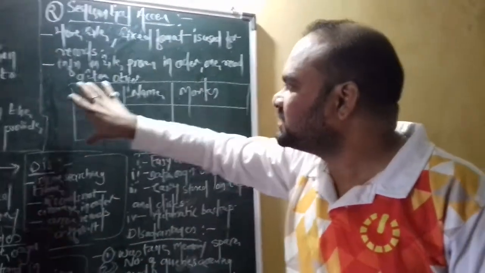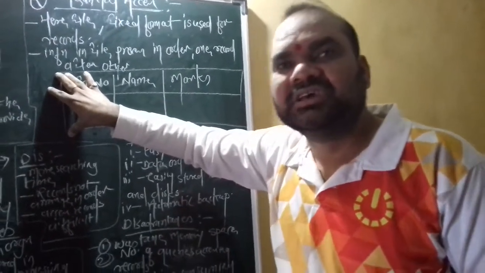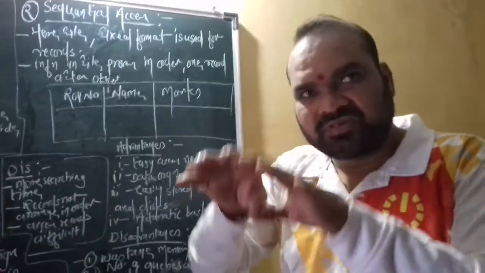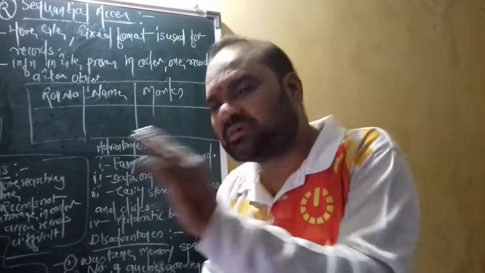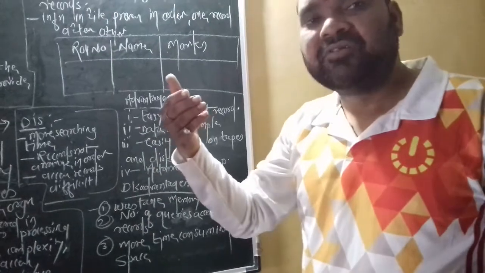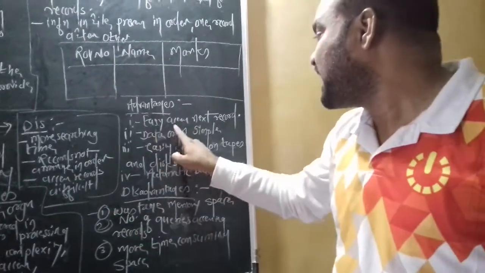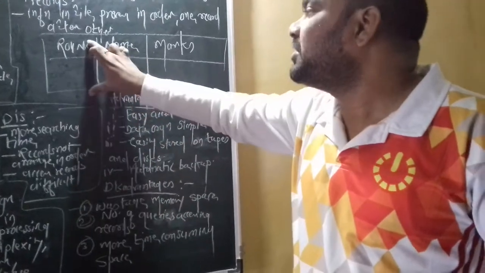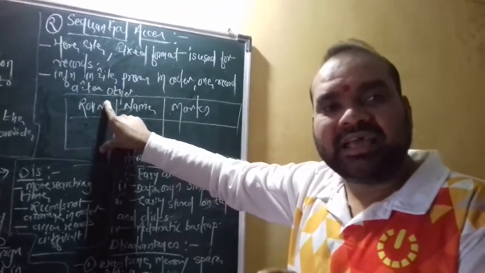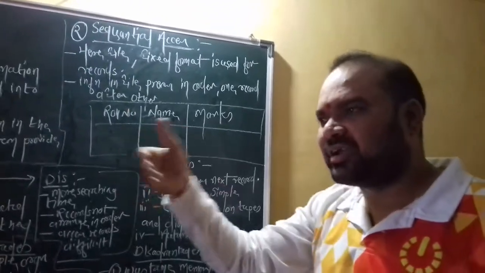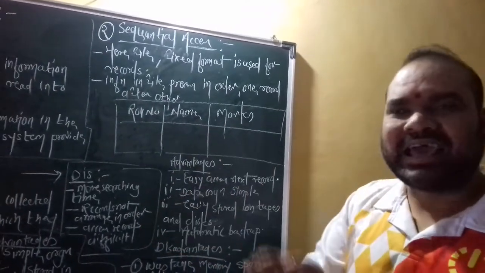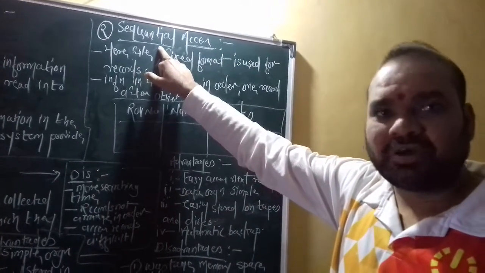Suppose this format is available in the machine; then we can easily access a particular record. There are some disadvantages, but the advantages are, first, easy access to the next record. Whenever information is in this format, we can easily access a particular record. The current record, the next record, and so on are easily accessible by sequential access.